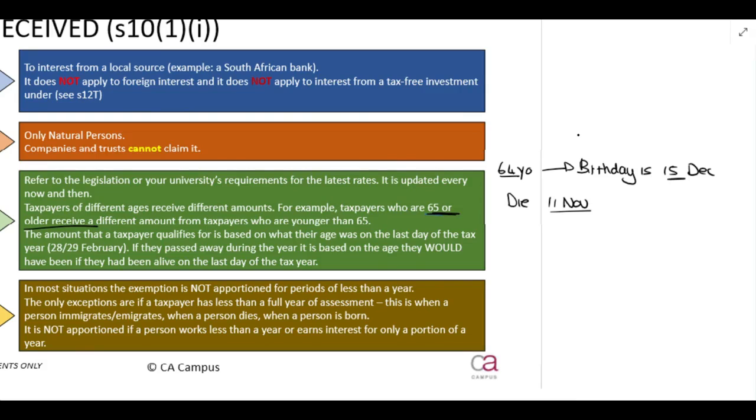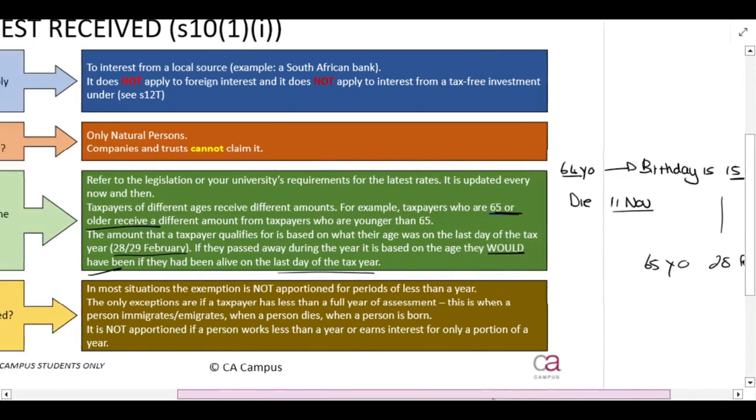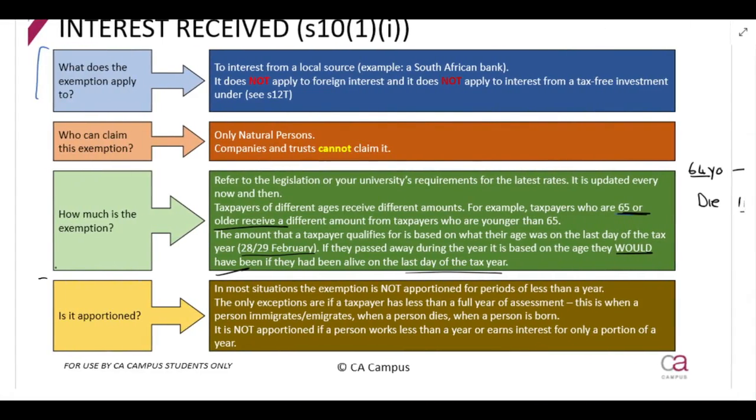For a situation like that, important, you always look at the age that they would have been on the last day of the tax year. And remember, for natural persons, the last day of the tax year is the last day of February. So you would say this person would have been 65 years old if they had lived until the 28th of February. So therefore, you would apply the exemption which is applicable to a person who is 65 or older. Then, do you apportion this exemption?